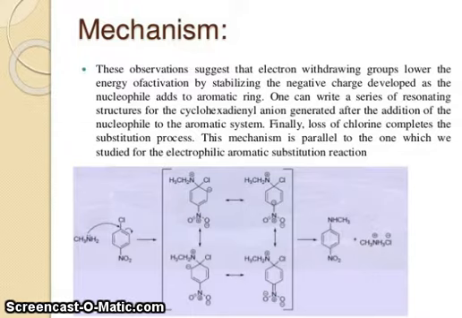This mechanism is parallel to the one which we studied for electrophilic aromatic substitution reactions. You can see methylamine attacks the carbon with shifting of double bonds to single bonds. Now it is resonance stabilized and forms para-nitro substituted anilines.